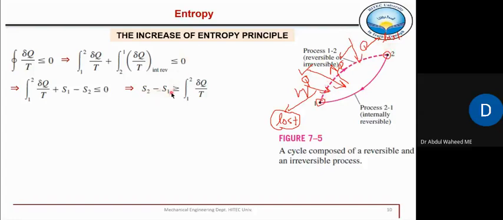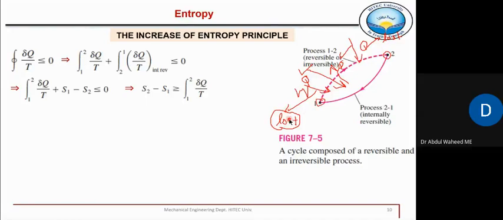So that's why S2 minus S1 is exactly equal to del Q by T for a reversible process. But for an irreversible process, S2 minus S1 is greater than this term, because this is the energy which made this change, but there is some extra energy which was lost or which was converted into some irrecoverable form, right?